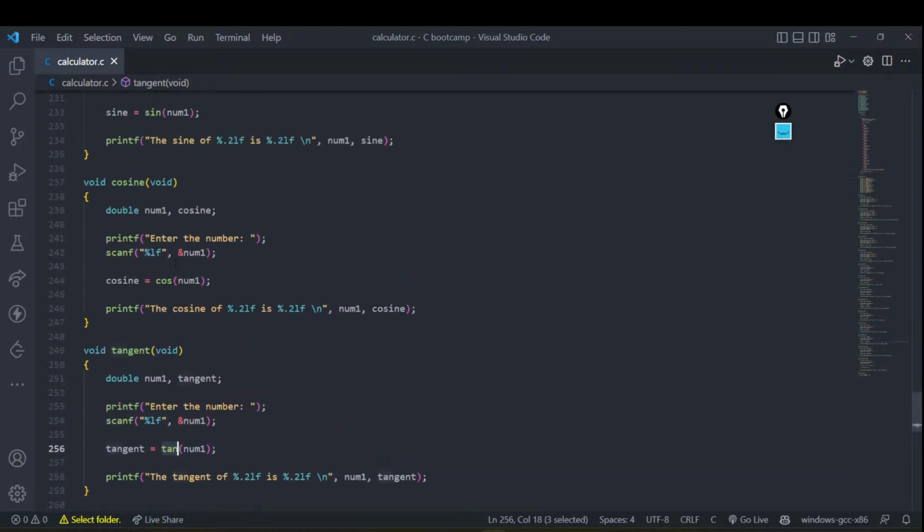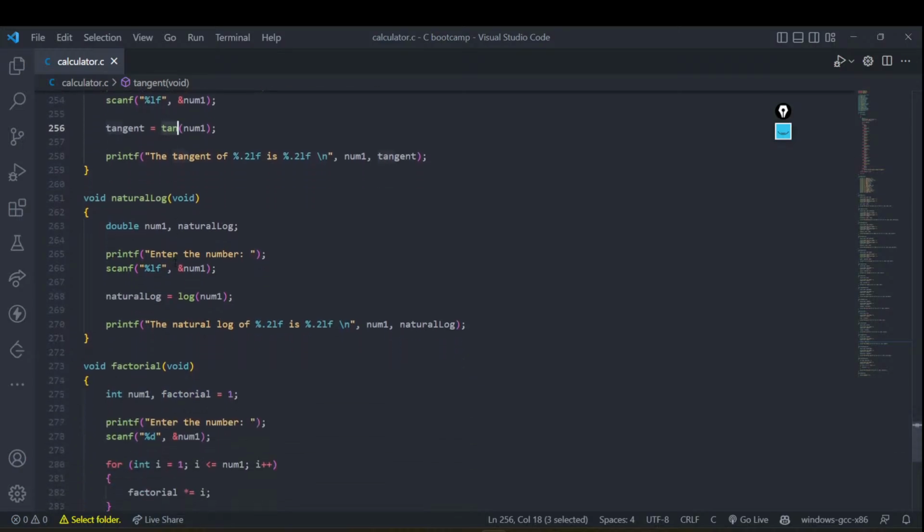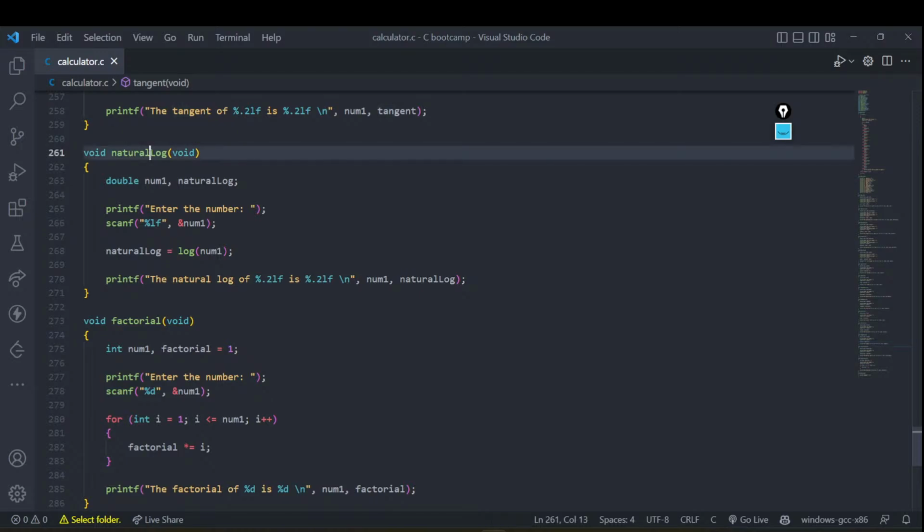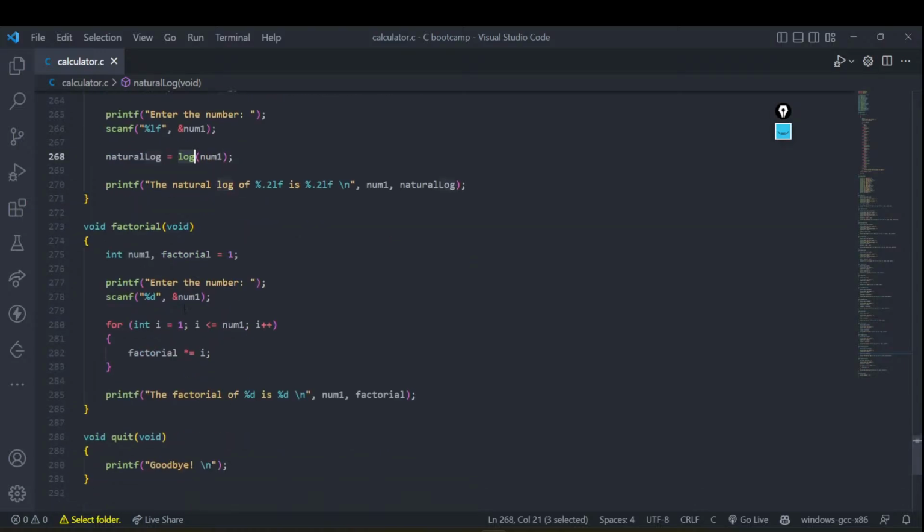That being said, all of these functions are also done. We have a couple of other functions, I mean, just 2-3 more functions. One is the natural log. Again, the good news is that we already have a log function built in, right? So we can just utilize that to get the log of the number, right? That is good about it. Next is the factorial. Now, this is something which we have to implement because there is no function that is already built in to give you the factorial of a number.